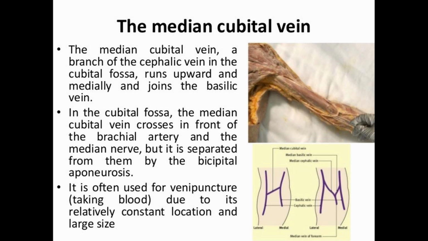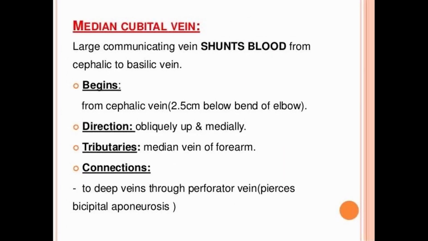It is often used for venipuncture due to its relatively constant location and large size. So this is the main vein on which venipuncture is performed, as you can see on the diagram. This is the median cubital vein, a large communicating vein that shunts blood flow from the cephalic to the basilic vein. So it is a communicating vein between the cephalic and basilic veins.